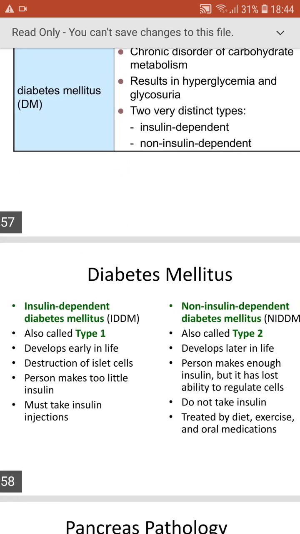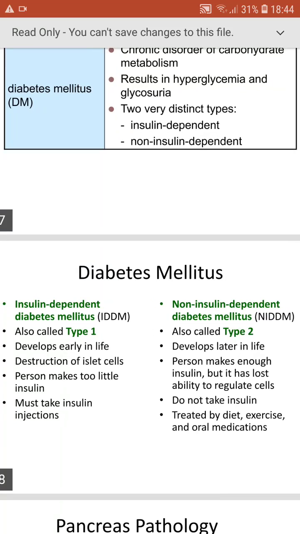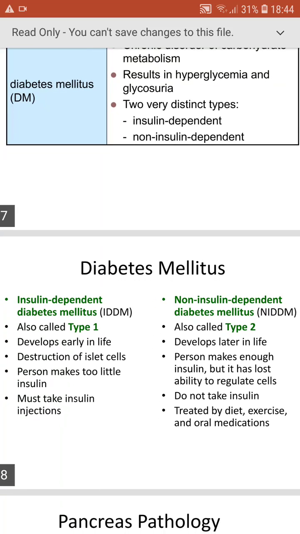And let's see the difference between insulin dependent diabetes mellitus and non-insulin dependent diabetes mellitus. Insulin dependent we call type 1, non-insulin dependent type 2. Type 1 develops early in life, and type 2 develops later in life. Type 1 is due to the destruction of islets of Langerhans, and in type 2 the person makes enough insulin but has lost the ability to regulate the cells. Type 1 must take insulin injections; type 2 does not take insulin. It is treated by diet, exercise and oral medications.